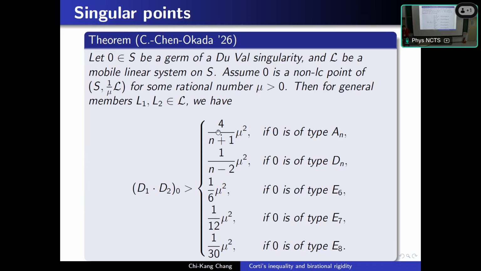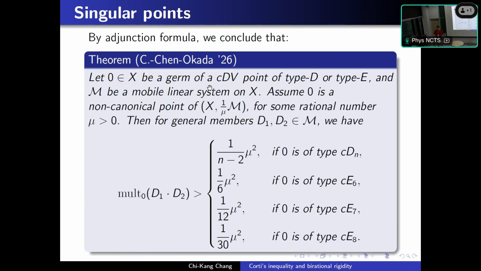If it is of type An, then it is 4 over n plus 1. If it is type Dn, then the coefficient will be 1 over n minus 2. If it is E type, then E6, E7, E8 will be 1 over 6, 1 over 12, 1 over 30. So for a singular point, we still have a Corti-type inequality, but the coefficient will be quite smaller. However, such an inequality still exists.